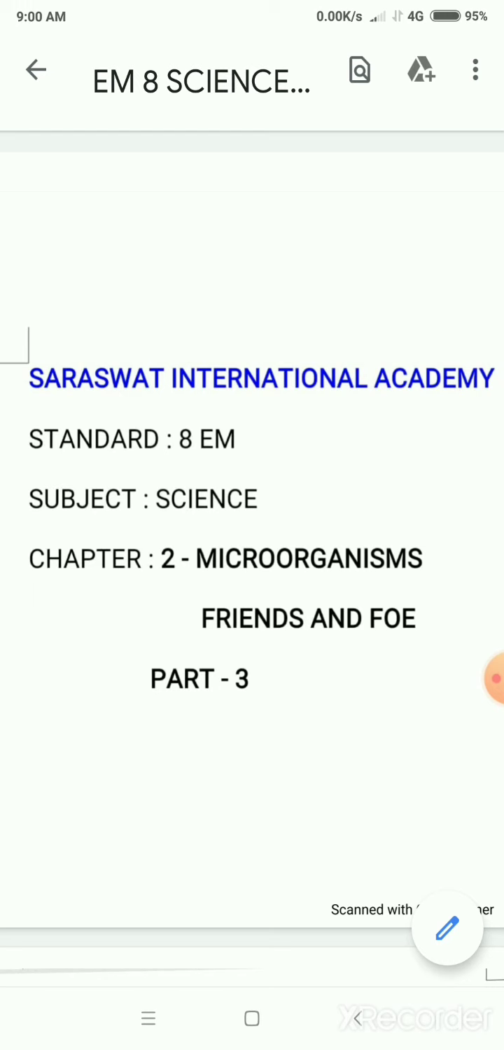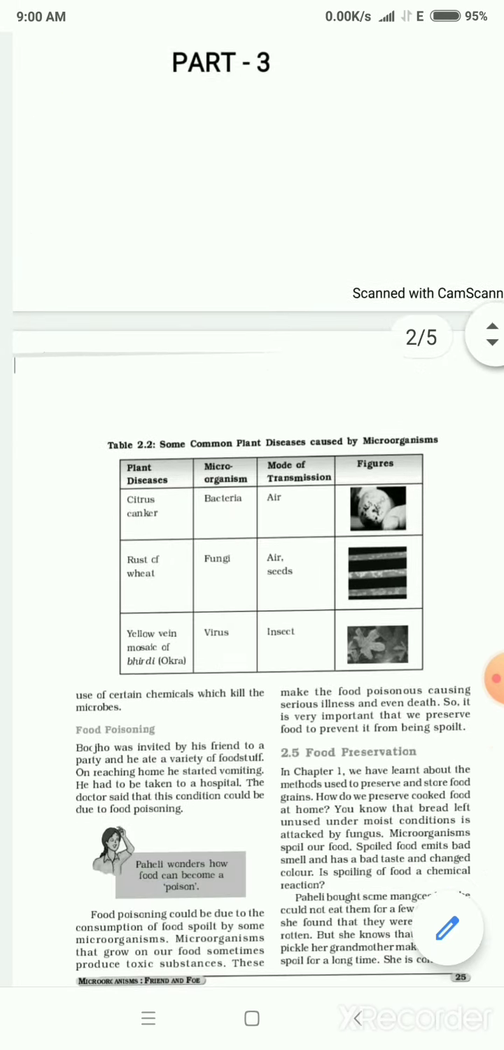Now, today in part 3, dear students, we will be learning about the nitrogen cycle and how food is preserved. We learned about food poisoning also, is it? We learned how diseases are caused in plants, animals, and even in humans just because of the microorganisms and the viruses. Now, let's start up students.